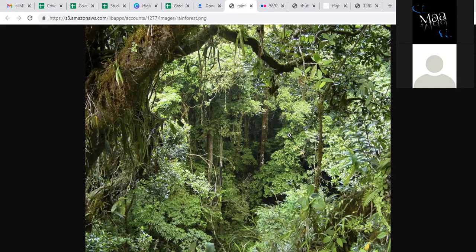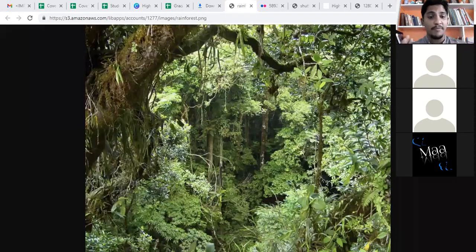Equatorial forests are very thick forests. There are big trees. The trees will be very big. In this forest, usually animals live inside the forest. They are very good fertile land.